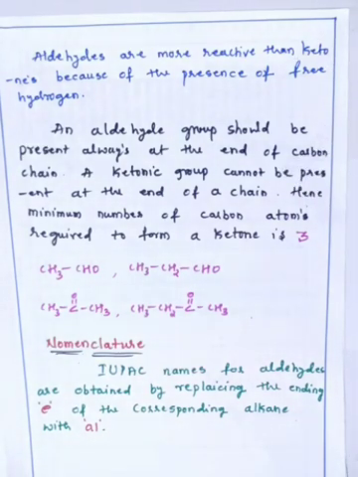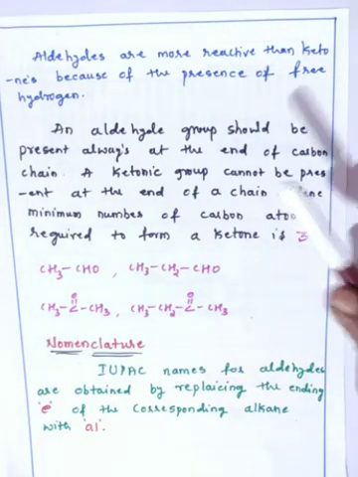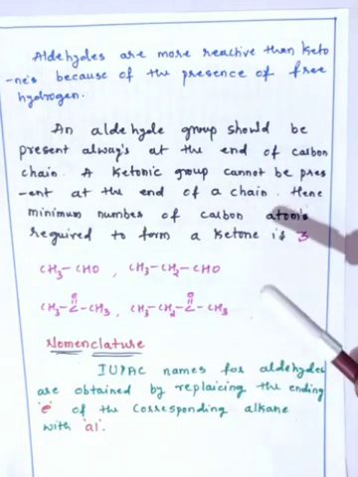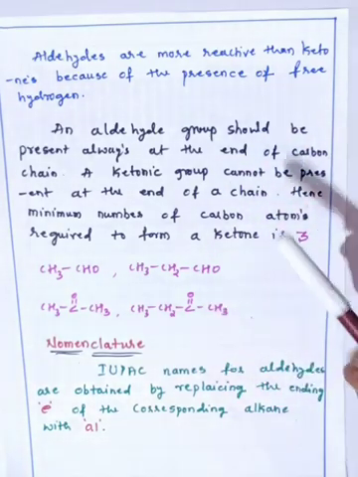Aldehydes are more reactive than ketones because of the presence of free hydrogens. If you compare the reactivity of aldehydes and ketones, aldehyde is more reactive than ketone. That is because in ketone there is an extra CH3 group present besides the C double bond O. That decreases the reactivity of the carbonyl group as compared to aldehyde.